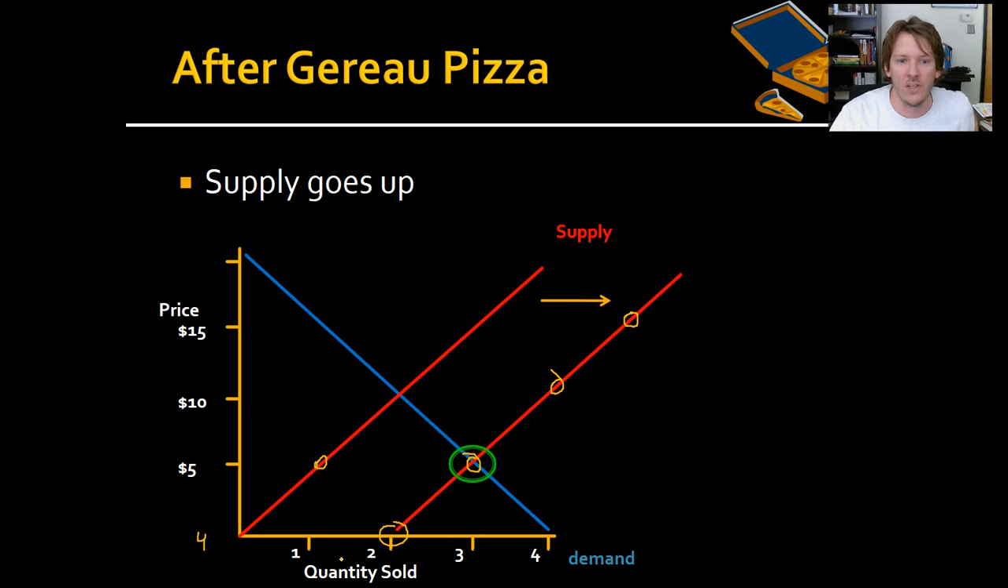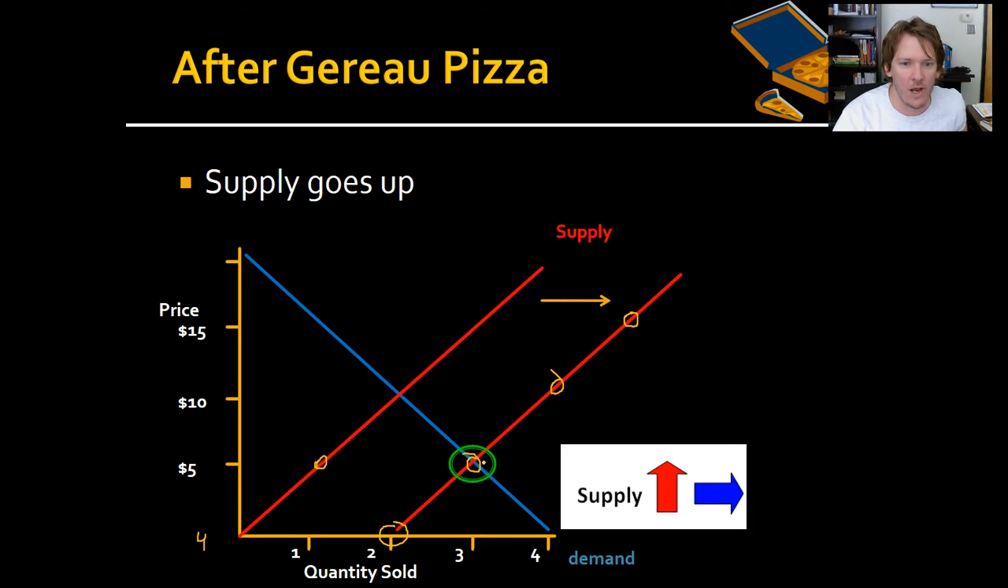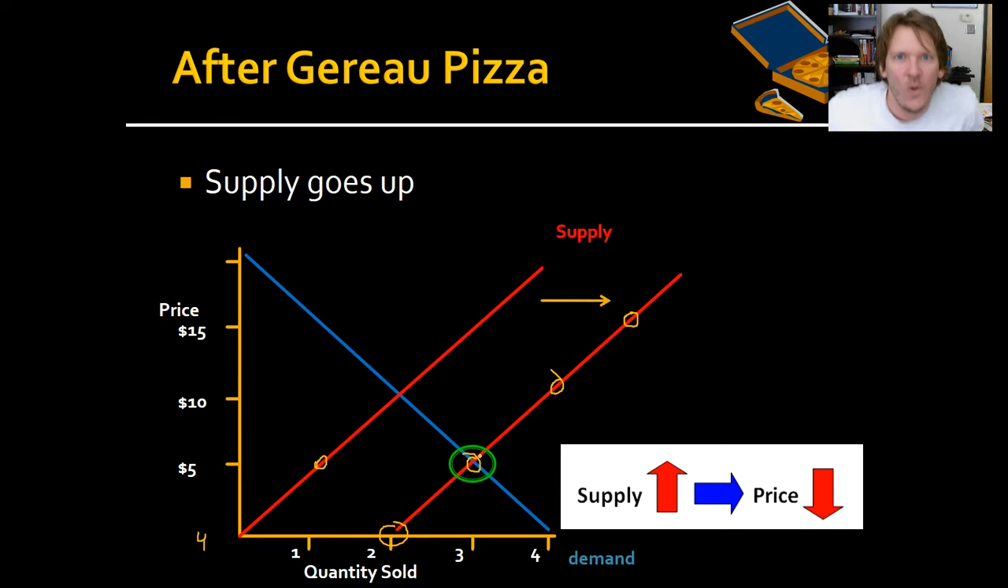Now we ignore this curve. Here is the new equilibrium. And you'll notice as we've increased the supply, what happened to the price? Where is the new equilibrium? The new equilibrium is $5. We have lowered the price from $10 to $5 simply by changing the supply. Supply goes up, price goes down.